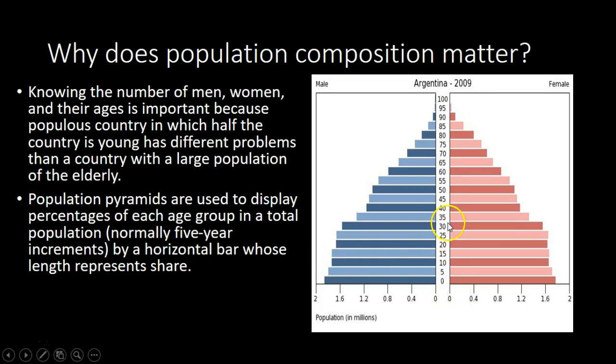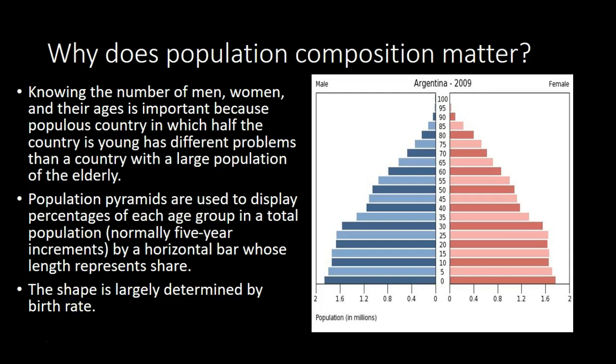So you'll notice going up the center, the ages go up from 0 to 5. You notice on the left, in the blue, it's male. On the right, in the pink and red, it is female. On the bottom, the numbers show you the population in millions based on age. So in Argentina, we can see that the number of people that are age 90 is less than 0.4 million on both sides, but there's still more women than there are men. The shape is largely determined by birth rate.